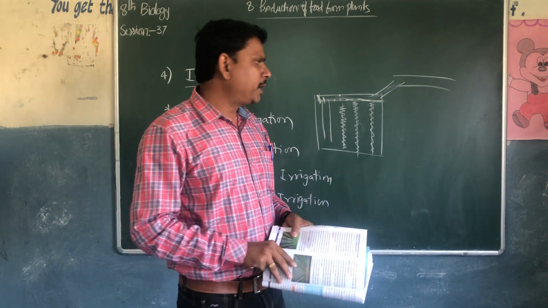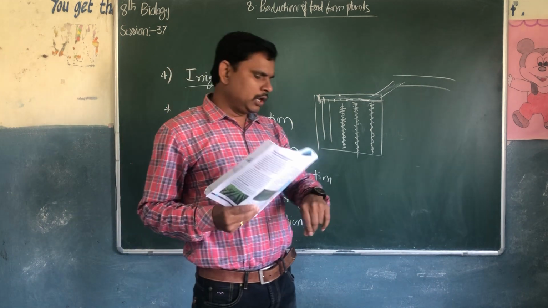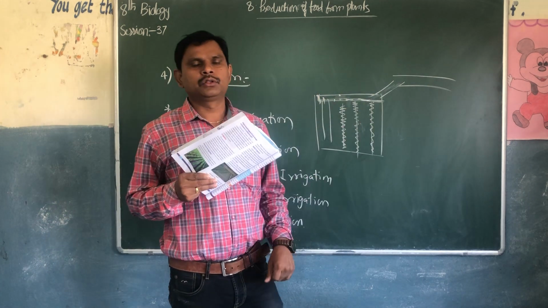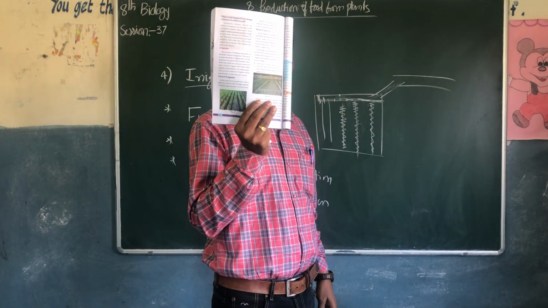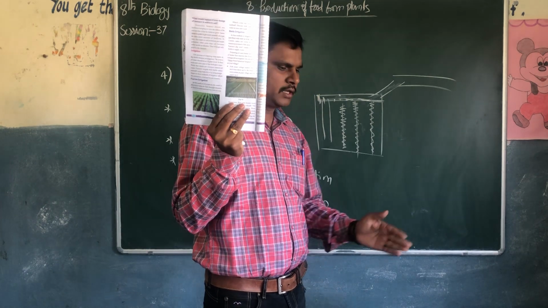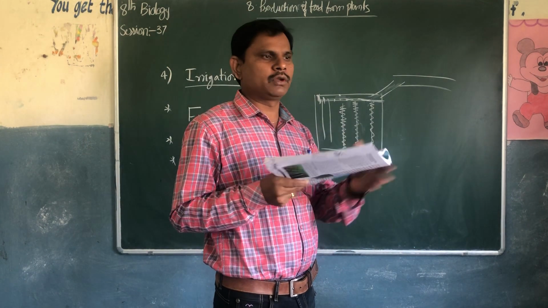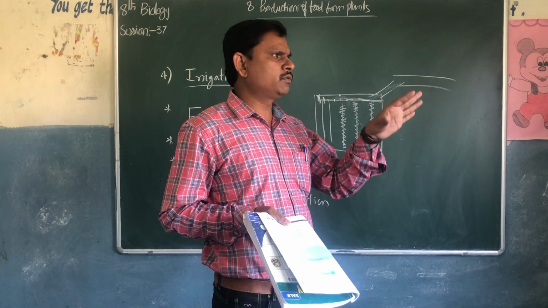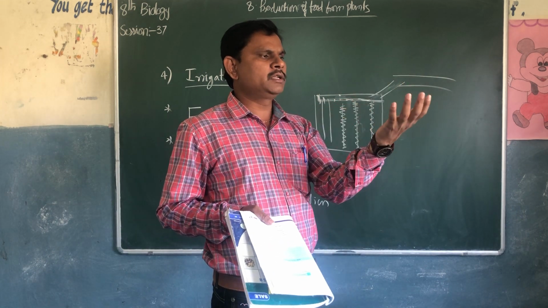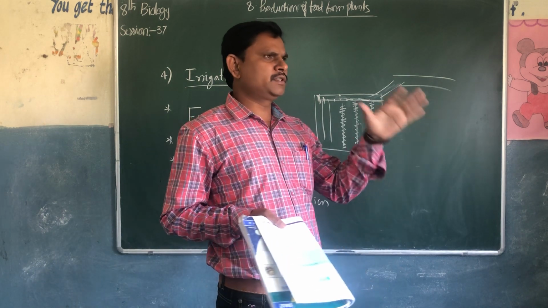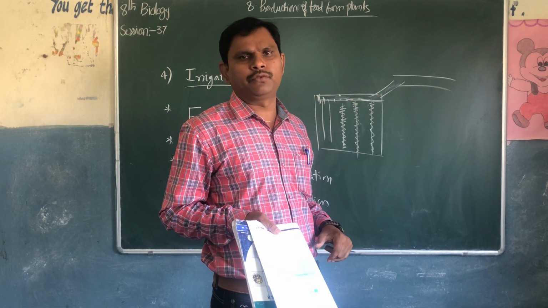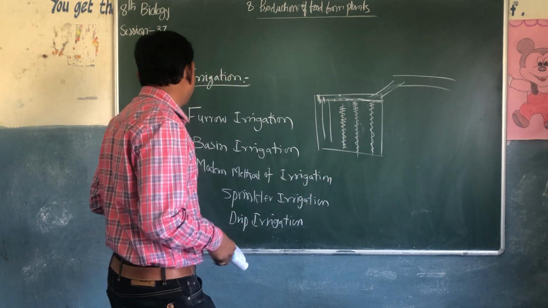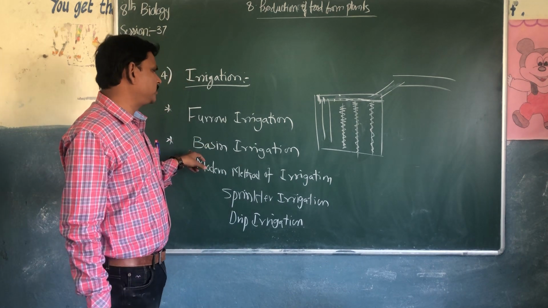Next one is basal irrigation. It also looks like furrow irrigation, but the water is filled to the entire field. There is no gap from one line of crops to the other lines. So the water is filled to the entire field. When sufficient water is supplied to the crops or the fields, they will stop the bores or wells, whatever they may be. These are furrow irrigation and basal irrigation.